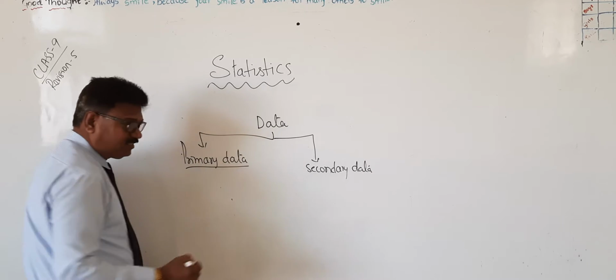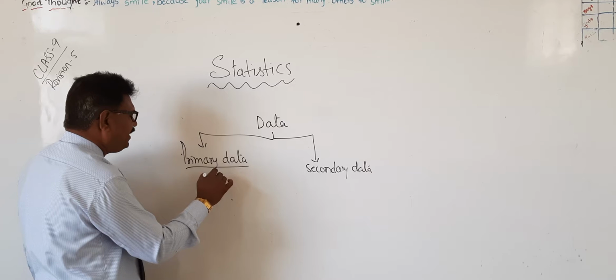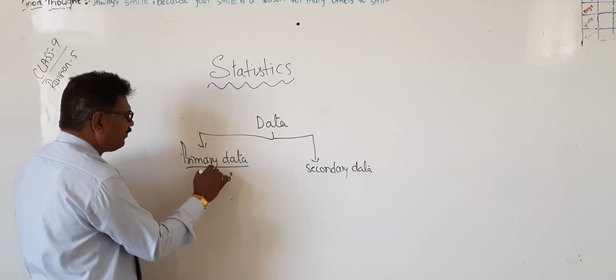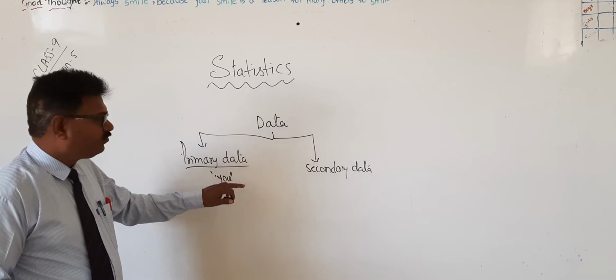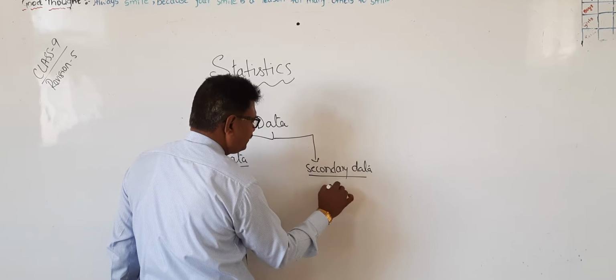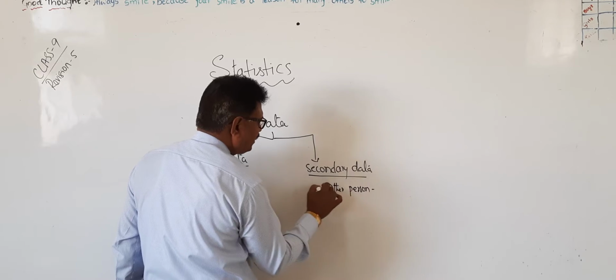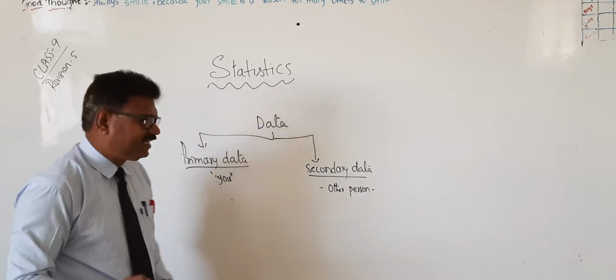Primary data means the information collected by yourself. Secondary data means other persons collected the data and you are taking that data.